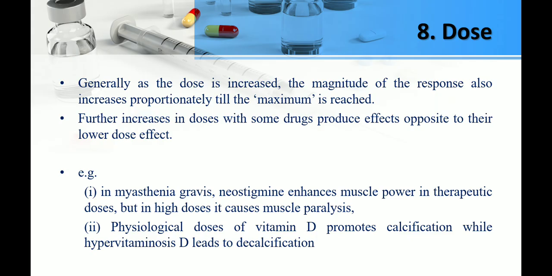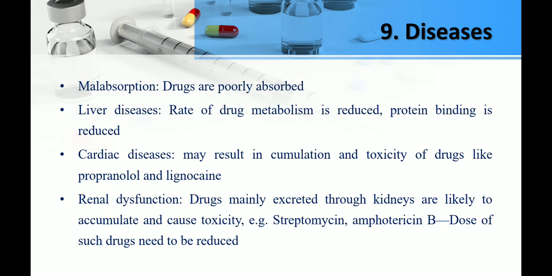Okay. Next, disease. Some diseases in a person affect the drugs, like malabsorption. If there is malabsorption in a patient, the drug is poorly absorbed. Liver disease, cardiac disease, renal dysfunction all cause different drug responses, because if there is liver disease, metabolism is reduced. If cardiac disease, accumulation of drug and toxicity. In renal dysfunction, excretion decreases, so it causes toxicity.